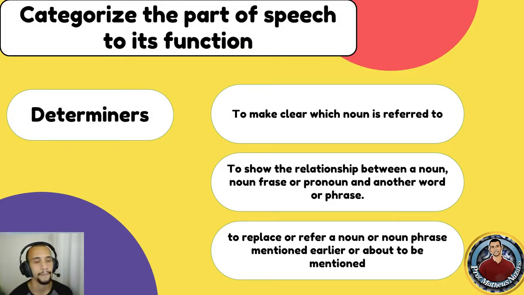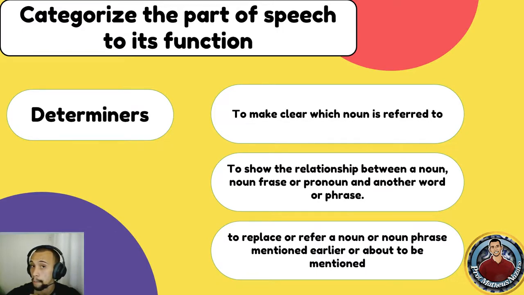All right. So our fifth category, determiners. So what do you think? Where are they used? How do they behave in a sentence? To make clear which noun is referred to, to show the relationship between a noun phrase or pronoun and another word or phrase, to replace or refer to a noun or noun phrase mentioned earlier or about to be mentioned.